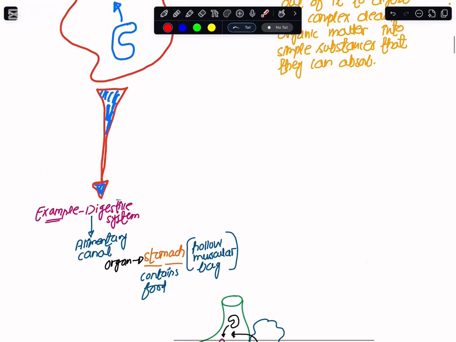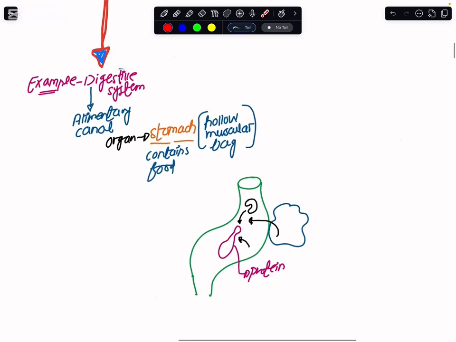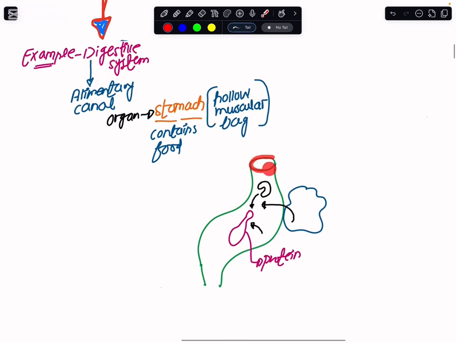And among the extracellular enzymes, I need to quote you an example in the case of the human body. You see that I have this muscular bag in my alimentary canal. This is the stomach, and in the stomach we have the food in the empty space. Now, in the lining of the stomach we have cells, because these complex particles can't go into the cells to be broken down. So these cells release enzymes out of them. And since these enzymes have come out of the cells into the empty space of the stomach, this is an example of an extracellular enzyme.